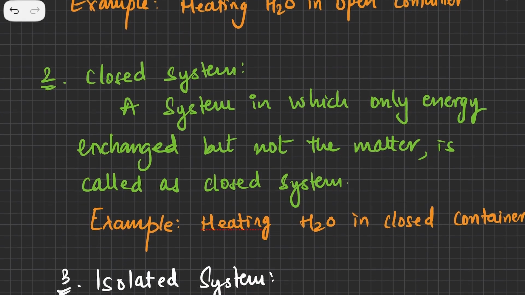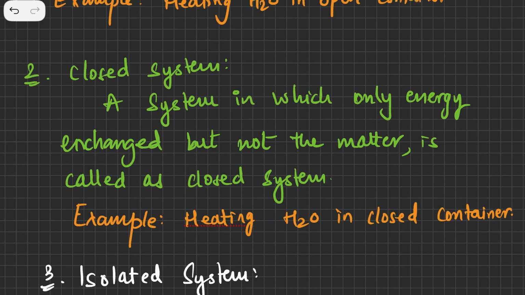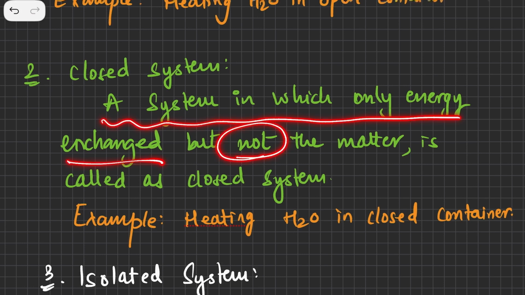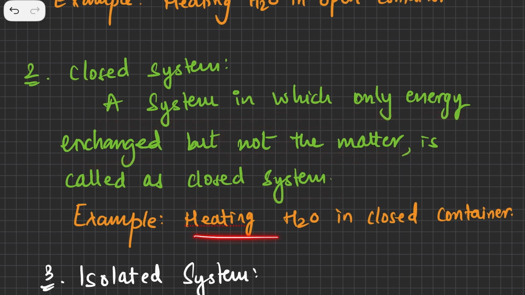Now let's see the closed system. A closed system is one in which the matter is not exchanged, but the heat is exchanged. So a system in which only energy is exchanged but not the matter is called a closed system. Take heating water in a closed container. If I have this container with some water, and I have placed a lid on it,